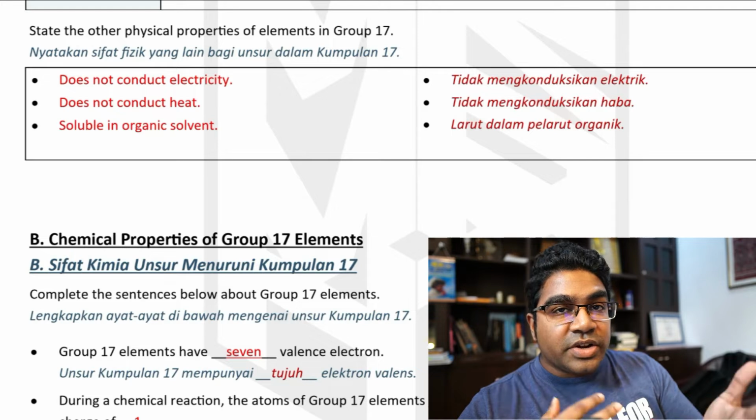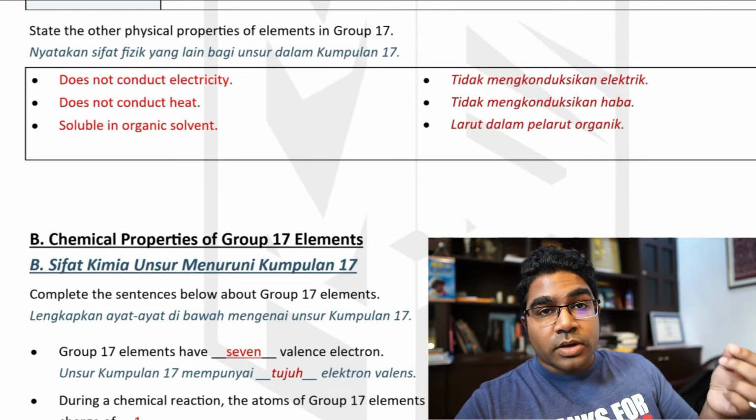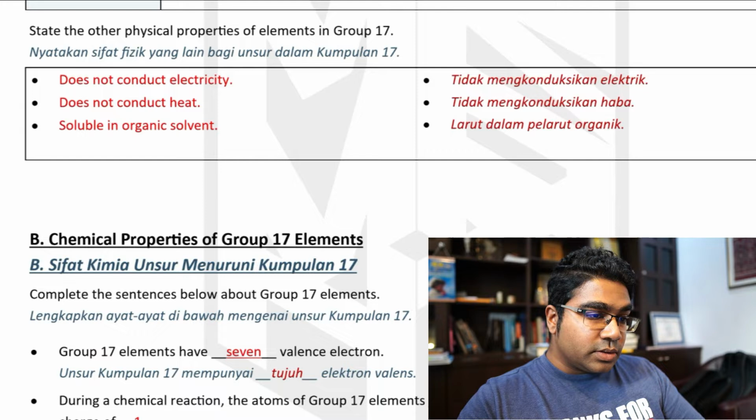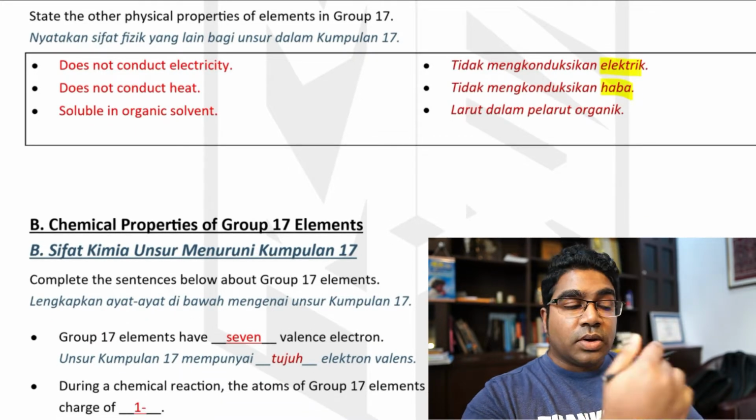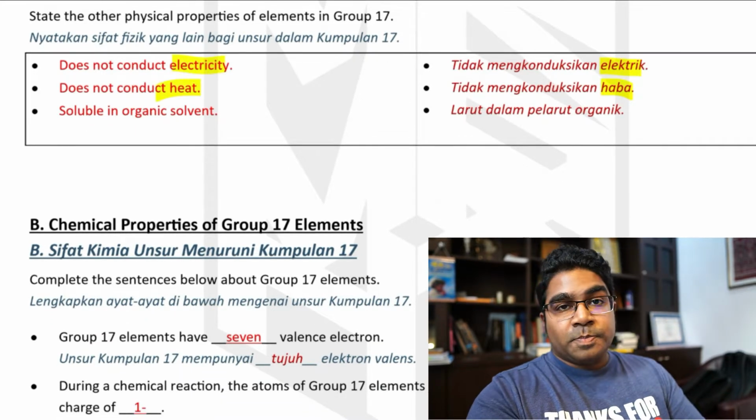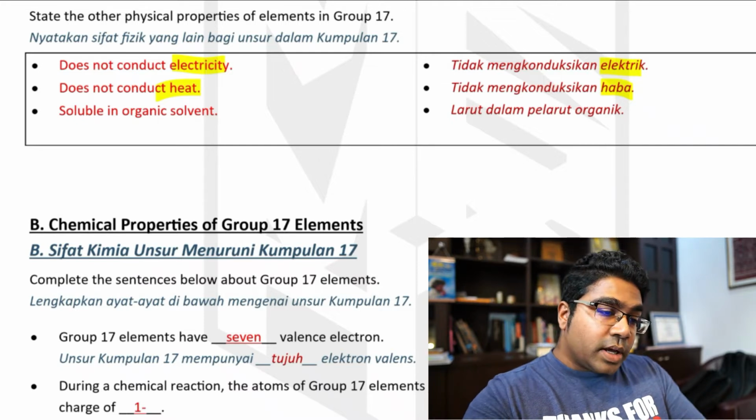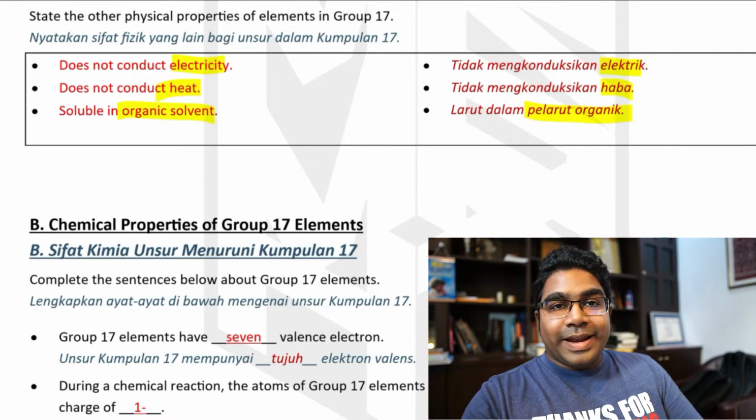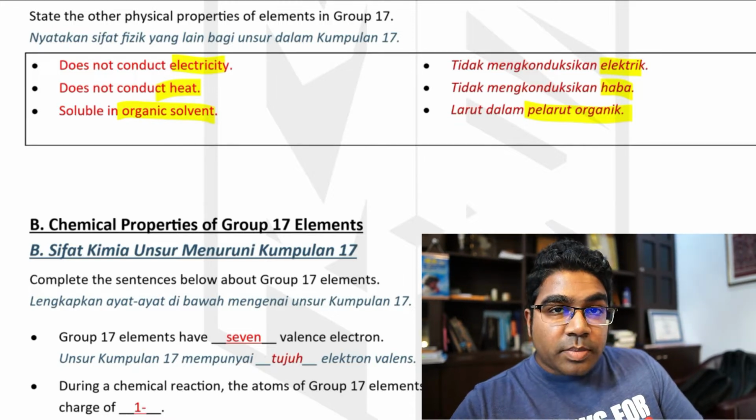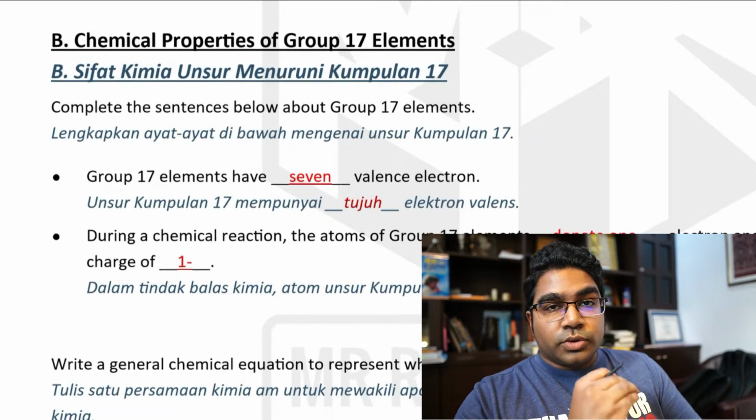Let's look at some other general properties of group 17 elements. Ada sifat fizik lainnya bagi unsur kumpulan 17, iaitu tidak mengkonduksikan elektrik atau haba. It doesn't conduct electricity or heat. Dan juga setiap unsur kumpulan 17 secara amnya boleh larut dalam pelarut organik. It is soluble in organic solvent. Let's look at the chemical properties. Mari kita lihat sifat kimia unsur kumpulan 17.